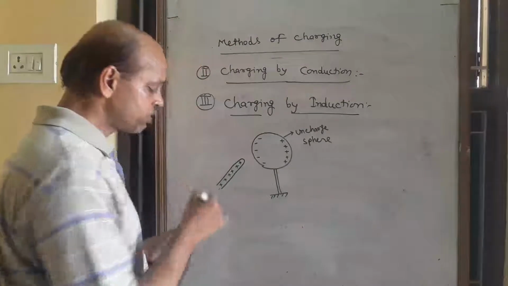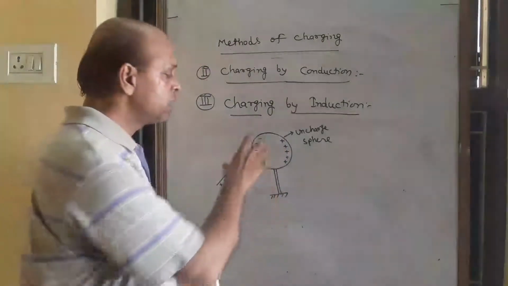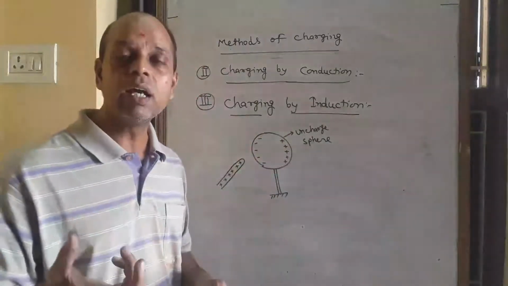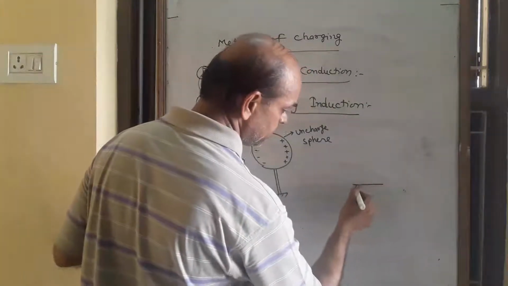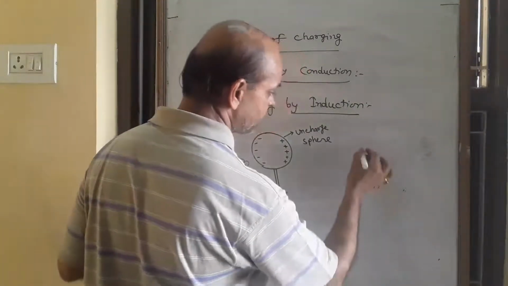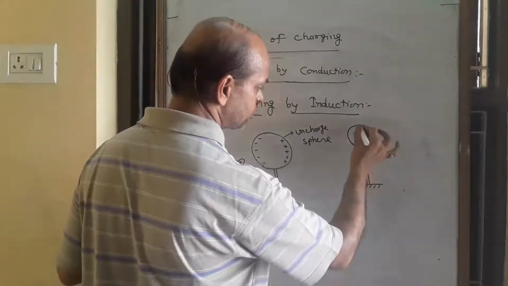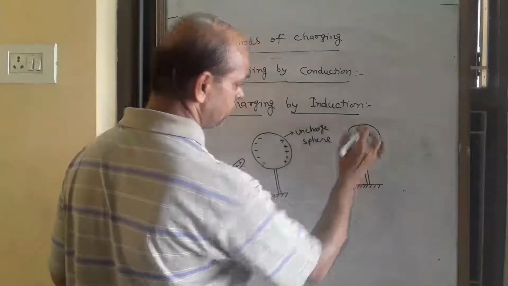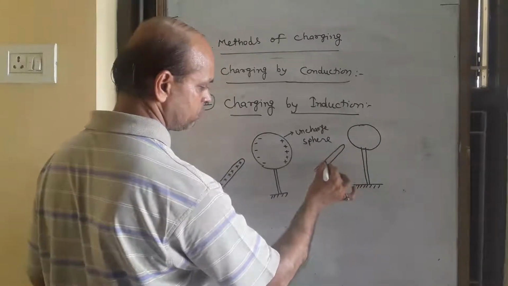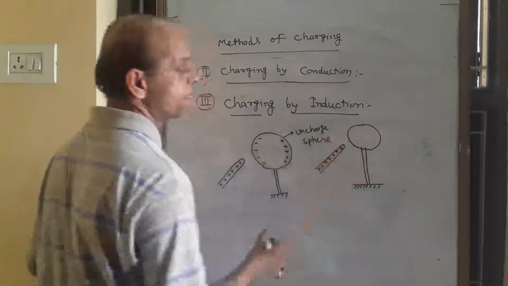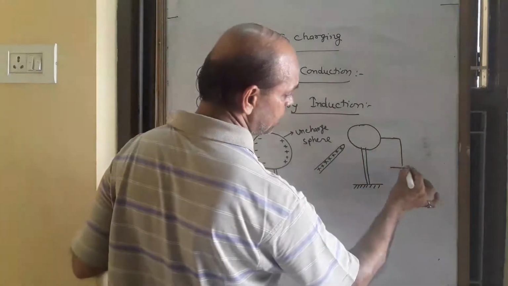If we remove this rod, then these charges combine again and the sphere will be uncharged. Now we take another situation.